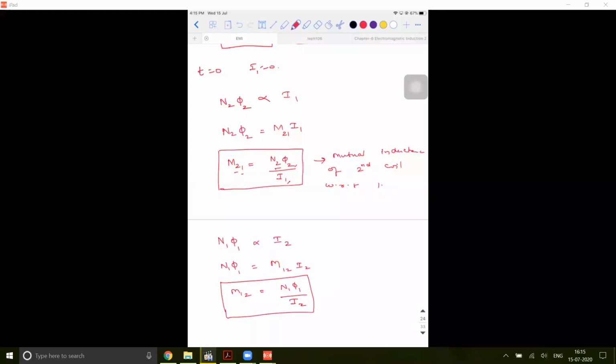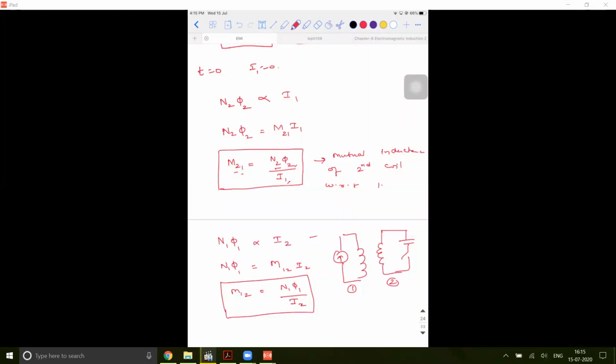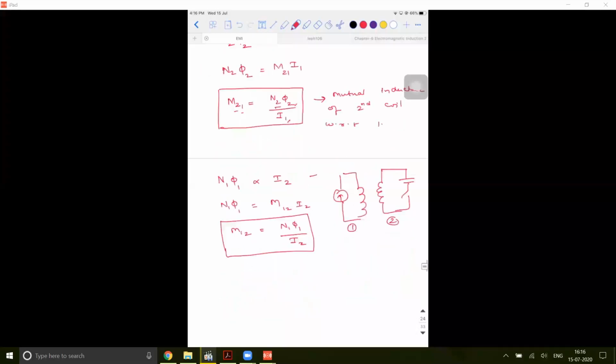Sir, how can there be a current in the second coil? I'm saying if it is swapped. Before I wrote the statement, I told you if it is swapped, meaning I didn't draw the other diagram. If the scenario is like this, this is the second coil, this is the first coil. Now I can write it. Right, so this is all about mutual inductance as well.